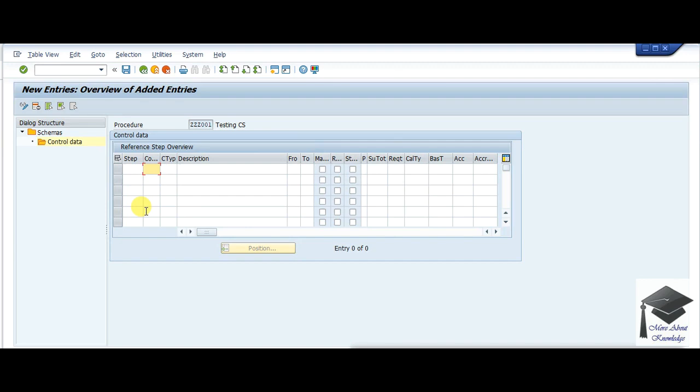And the counter means within one step you will have different counters, where suppose a discount will be calculated with regards to your base price and some addition of amount. So you don't need to create a column for subtotal, you can use counter. Steps will be the same for your base price and this additional charges, but counter will be different. So 0 will be for base price and 1 for this additional amount. If you are using only one step, then you don't need to enter any counter. So I'll be using my gross price here first.